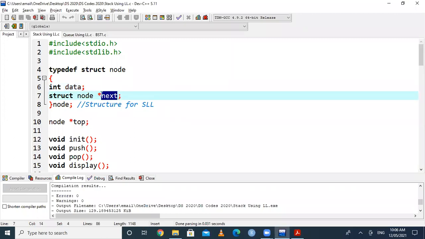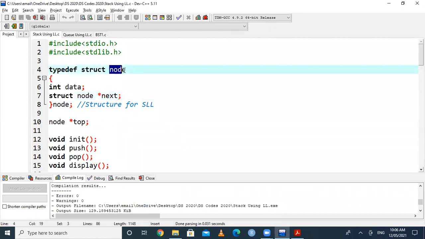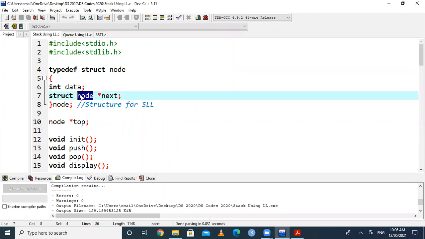As it is a pointer, a star is present before this variable name. Whenever we want to declare a pointer variable, it is declared like data type, star, name of variable. Here the data type is a structure type, the name of the structure is node, so the same data type can be used here. And here we are using a star, meaning this next is a pointer variable.